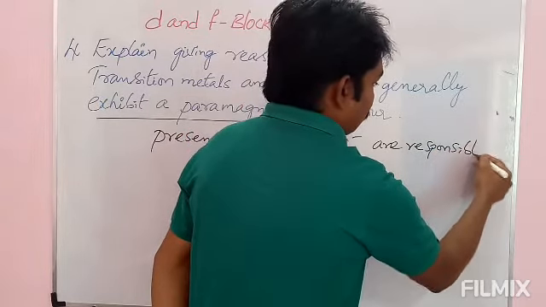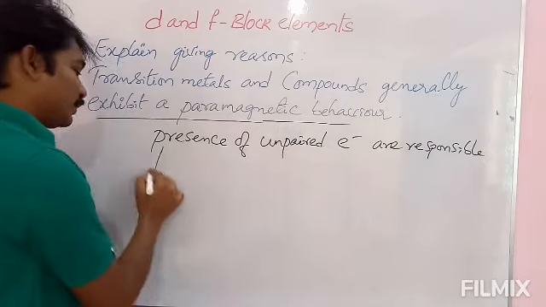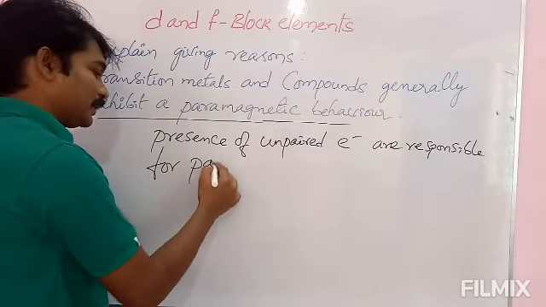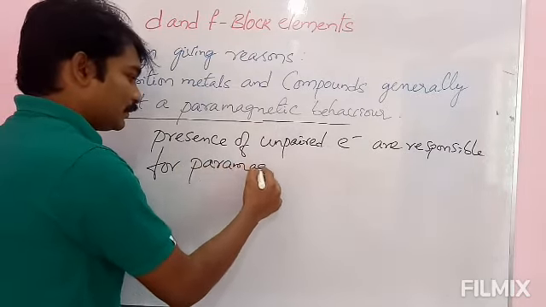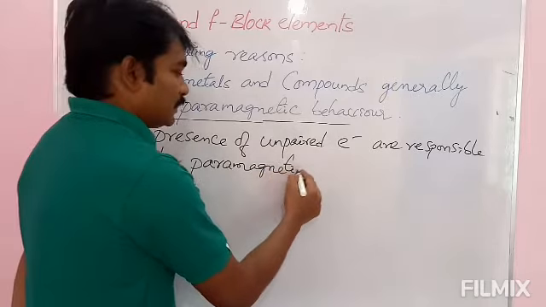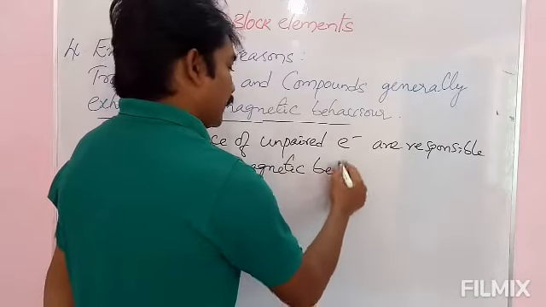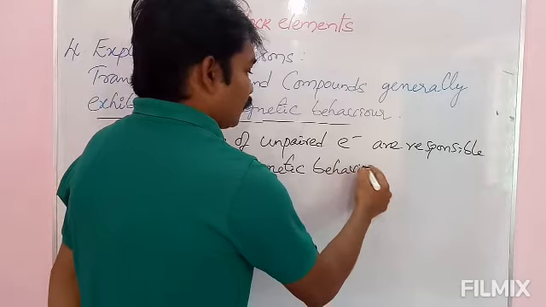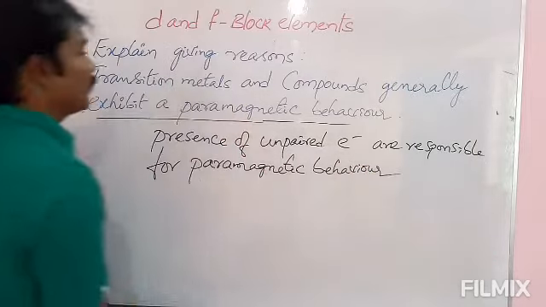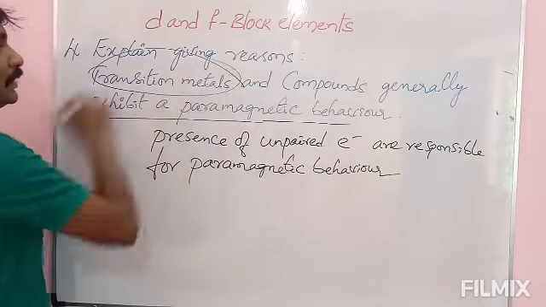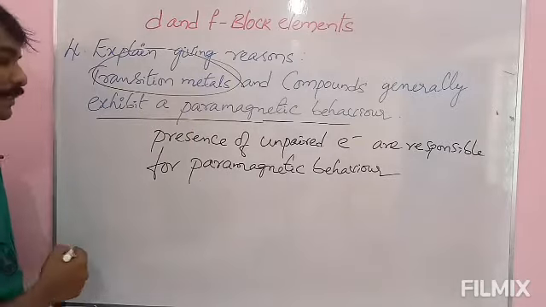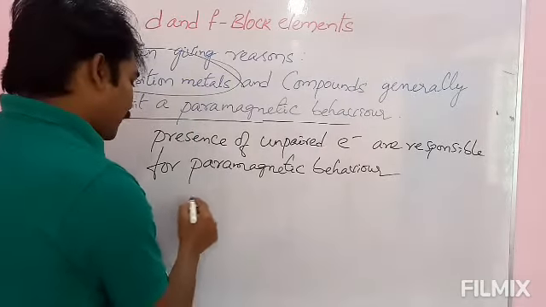Responsible for paramagnetic behavior. This is the reason, and we will apply this one in case of transition metals. See here, in case of transition metals, they have unpaired electrons.